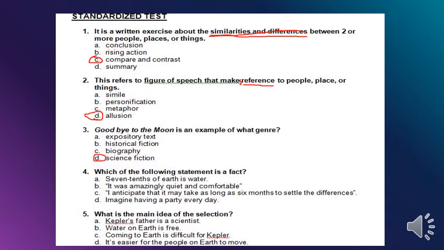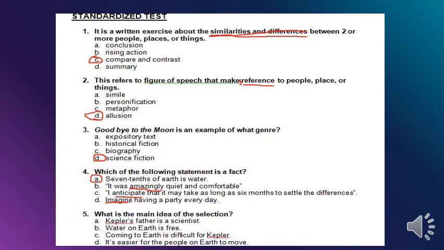Which of the following statements is a fact? If you go on and read all of them, you're going to find that, for example, here we have "imagine." It's not scientific fact. "Anticipate" means something that will happen in the future. "Amazingly" is expressing feelings and opinion, not fact. So the only one which is fact is this one: 7/10 of Earth is water.